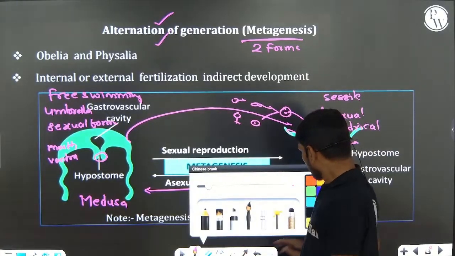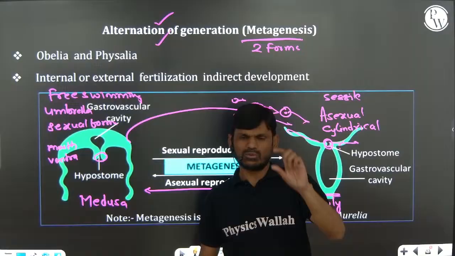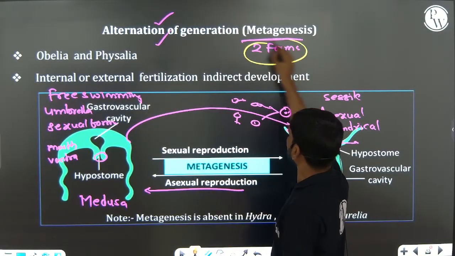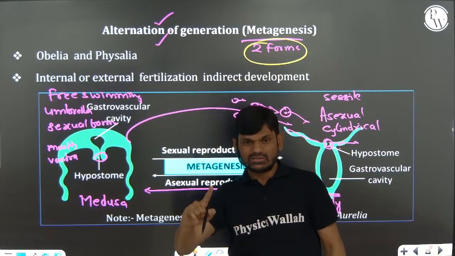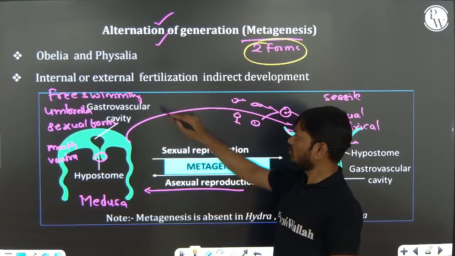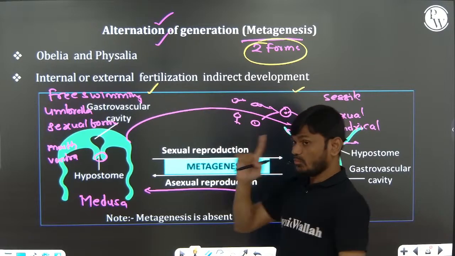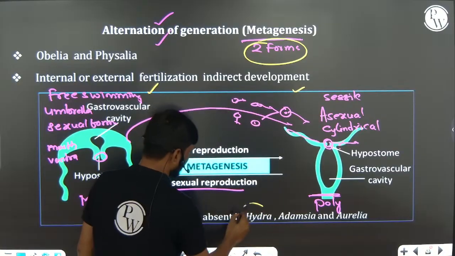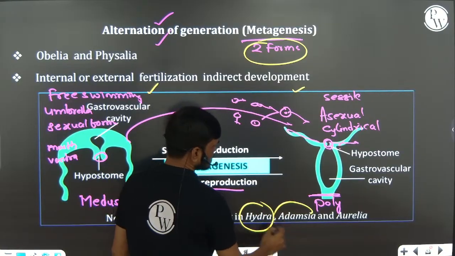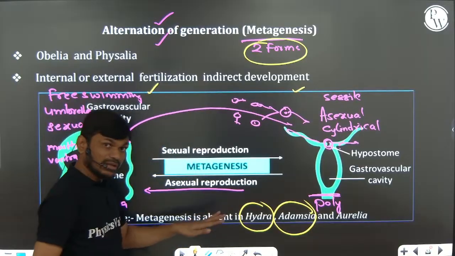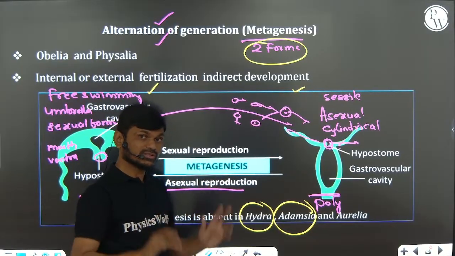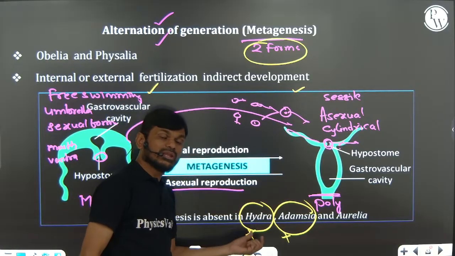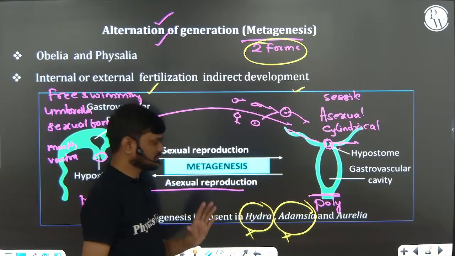Metagenesis is exhibited only by those cnidarians that exhibit two forms. That is, in their life history, both medusa and polyp should be present. But in NCERT, one example is there that Hydra is a polyp, Adamsia is a polyp. These are polyps, but they do not exhibit any metagenesis. There is no metagenesis in Hydra and Adamsia because they are only polyp forms of the cnidaria.